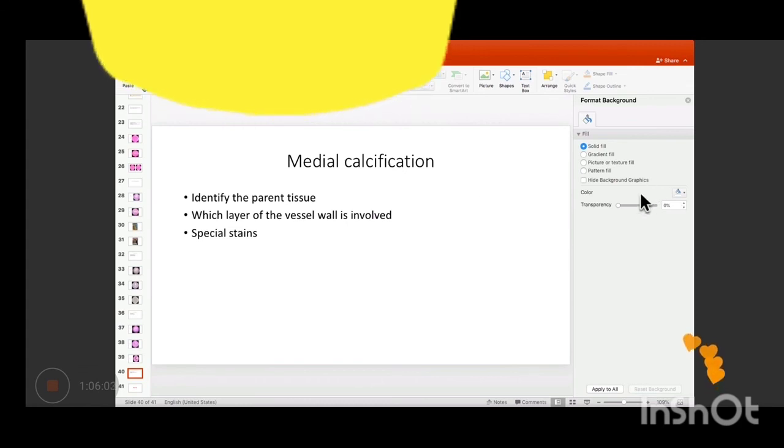Lastly, what are the special stains for calcium? Von Kossa. And are you aware of another stain? There is one more. Alizarin red. Yeah. Okay, so somebody has asked the difference between capillary and cavernous hemangioma.